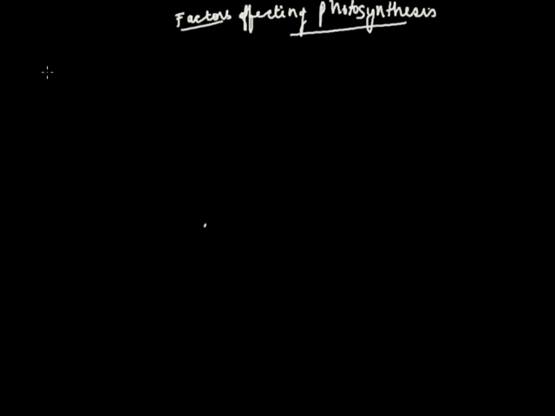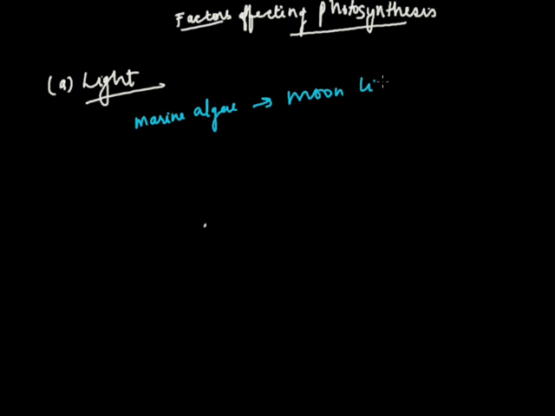There are various factors. The first factor which affects photosynthesis is light. It is the most important factor. Normally plants utilize sunlight, but marine algae can perform photosynthesis even in moonlight. Plants can also perform photosynthesis sometimes in artificial light also.